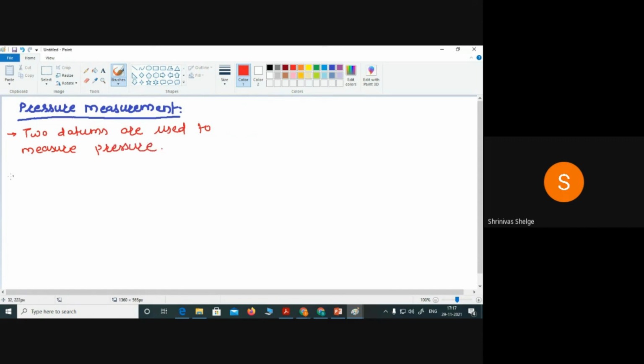So the first datum will be what? Complete vacuum, or it is also known as absolute zero pressure.